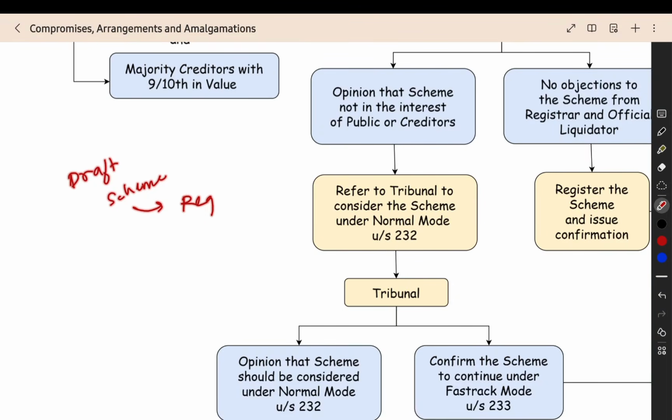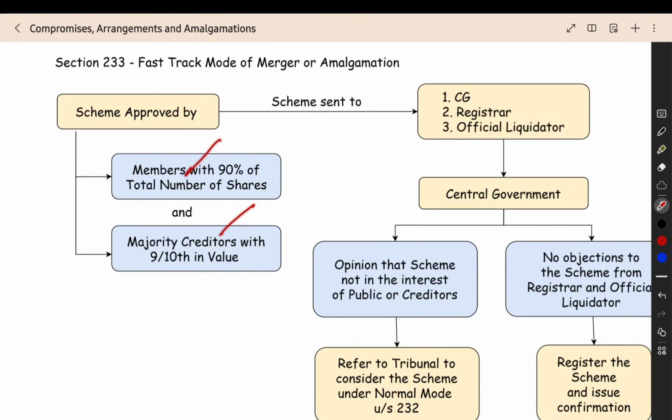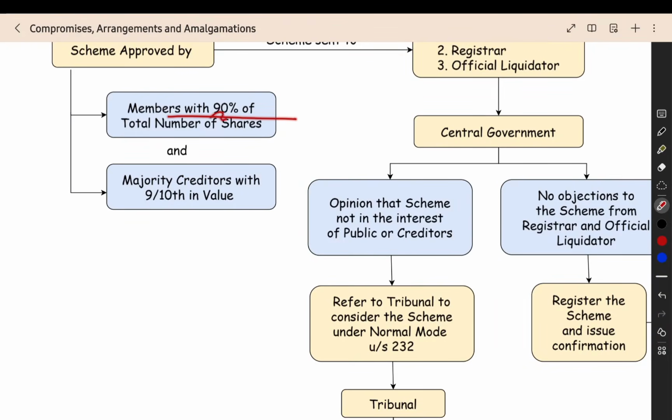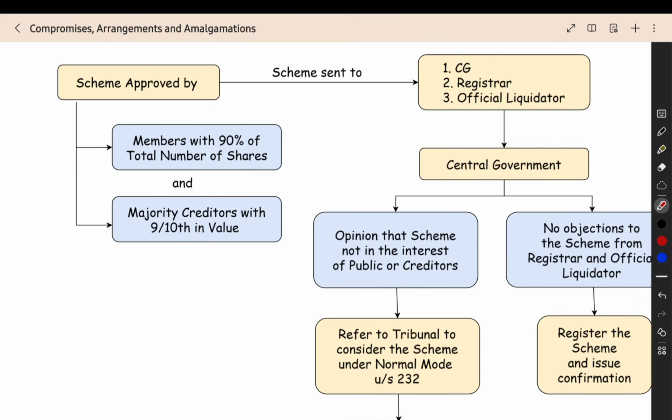They will send it to the registrar and then the official liquidator, to ask whether they have any objection or suggestion. After that they will prepare the final scheme. That scheme they will get approved by the members and then the creditors. Members with 90% of the total number of shares. Creditors, majority creditors with 9/10 in value. So members with 90% number of shares and majority creditors with 9/10 in value. You have to get the approval of both members and then the creditors. Both of them should give the approval, 90% and 9/10.